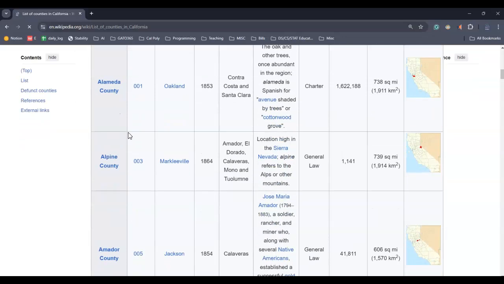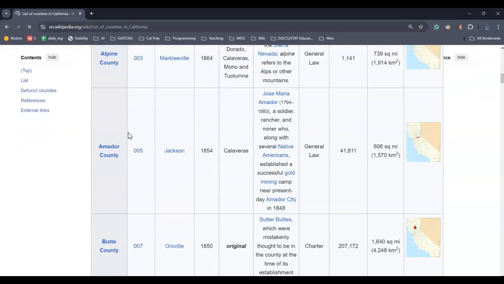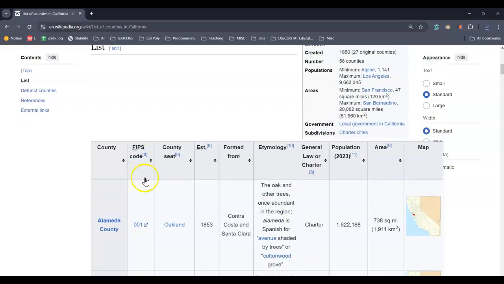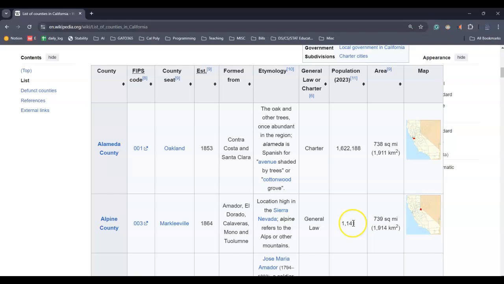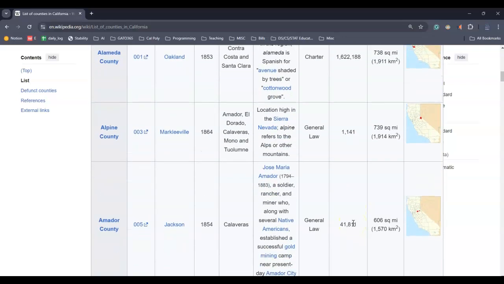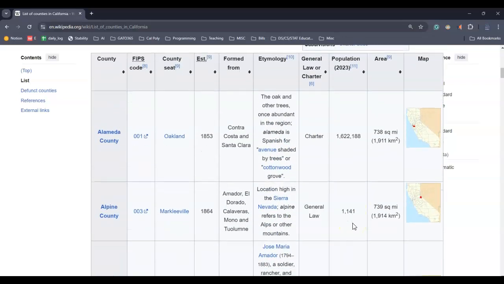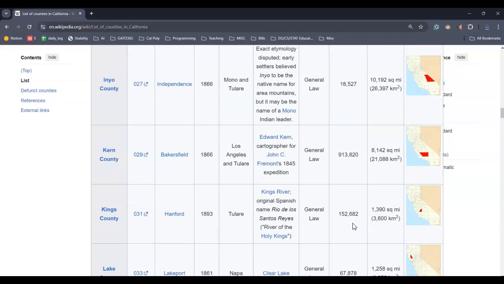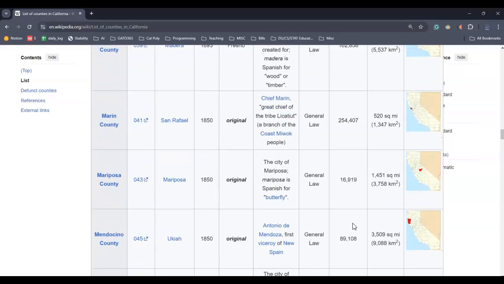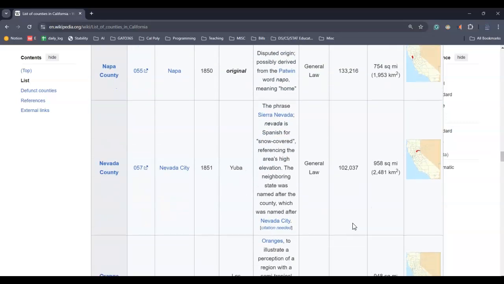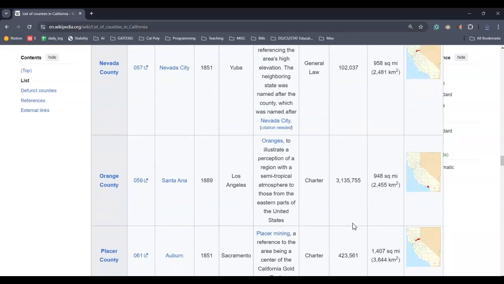So this is California. Okay, this is all information. So they have the establishment year. I don't know if that's what it's called. Established. Okay, then we have the population. Alameda, Alpine. Yikes! So you should know this in the back of your mind, because you live in California. It's 52 counties in California. All right.